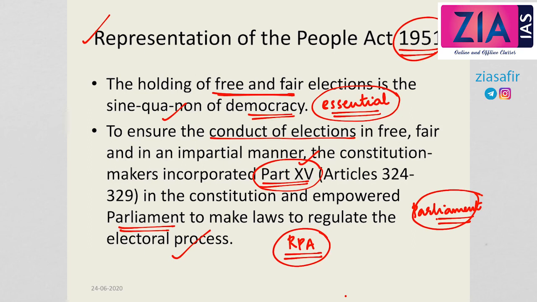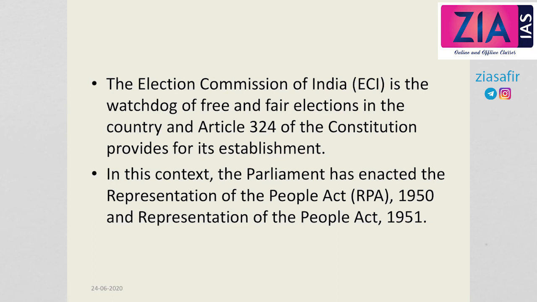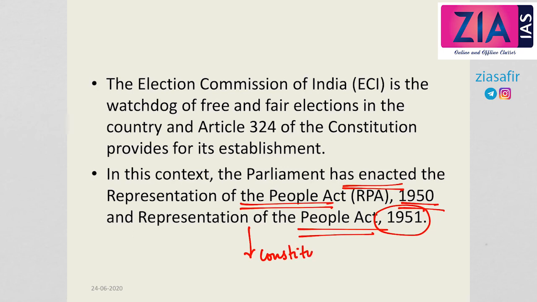Accordingly, the Parliament enacted the Representation of People Act of 1950 and the Representation of People Act of 1951, to strengthen the electoral process.